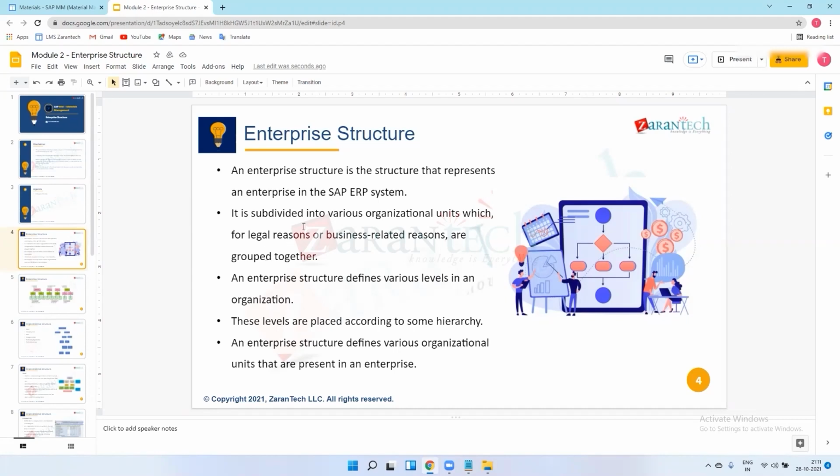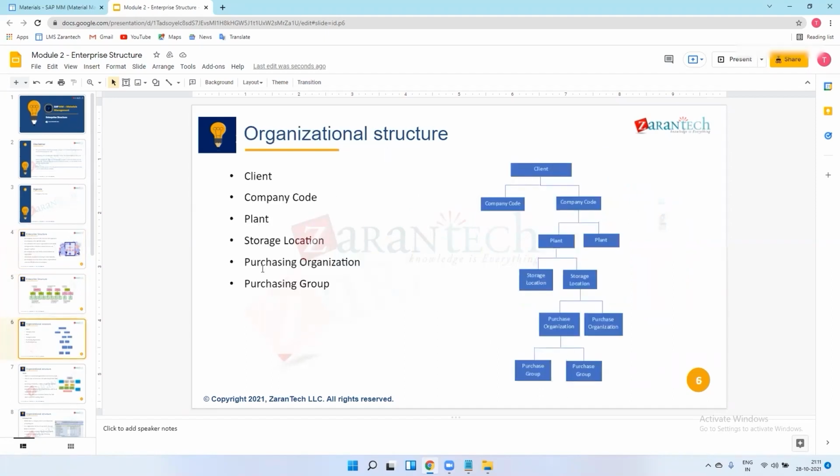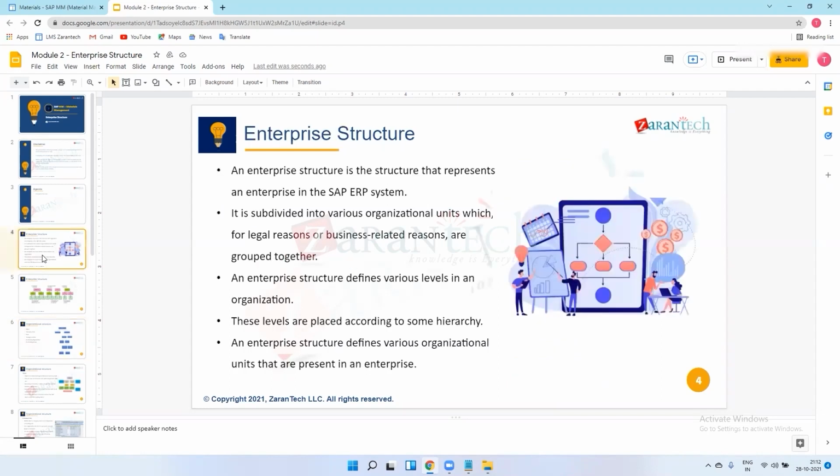I will show you how to create the company codes, how to create a plant, how to assign it to the company codes, what the T code is, what the path is, how to open the paths, and how to create the storage locations. Everything I will explain to you.